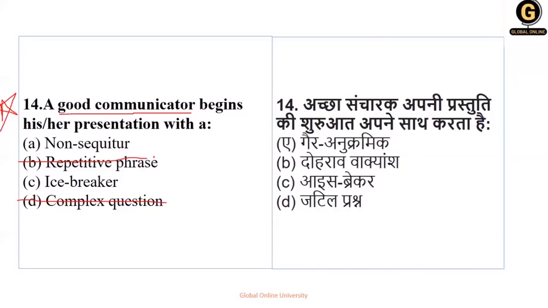The teacher knows that she is interacting with the students for the first time, so the teacher wants to create that bonding, that comfort zone, so that the students speak up. So in that sense, communication should always start with an icebreaker. Icebreaker means creating an environment of comfort and then allowing the students to speak. This has a very good and positive impact. So the answer for this question is option number C.